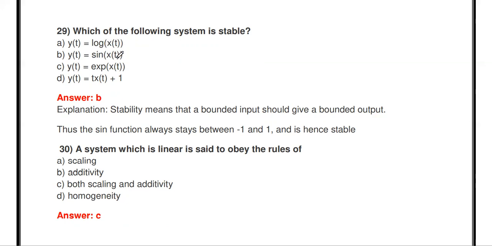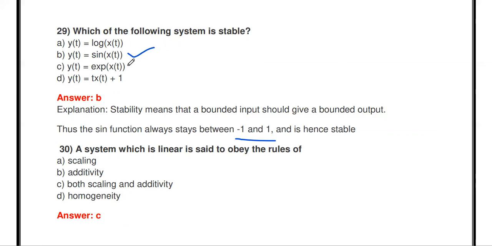And y of t equal to sine x of t. So you know the sine function. The minimum and maximum values are -1 and +1. So if you give x of t any value, the sine of x of t always lies between -1 and +1. So it is a stable system.